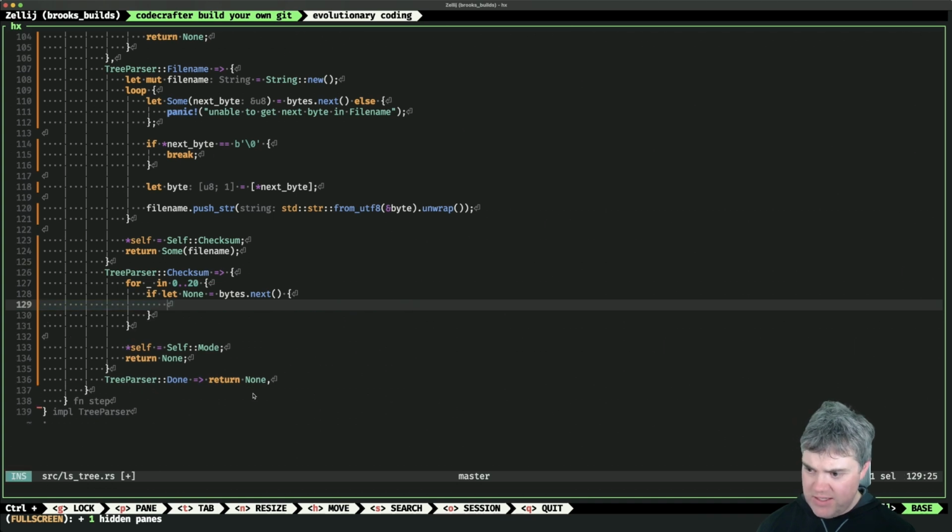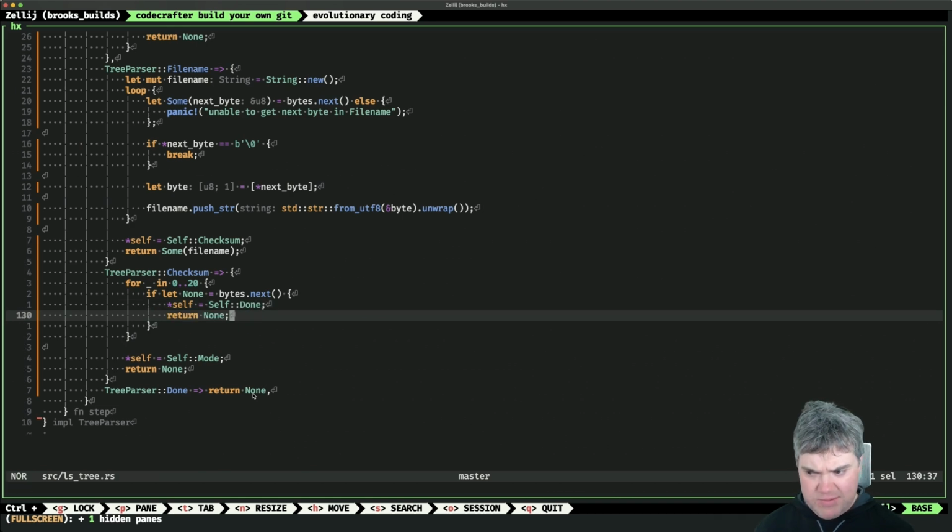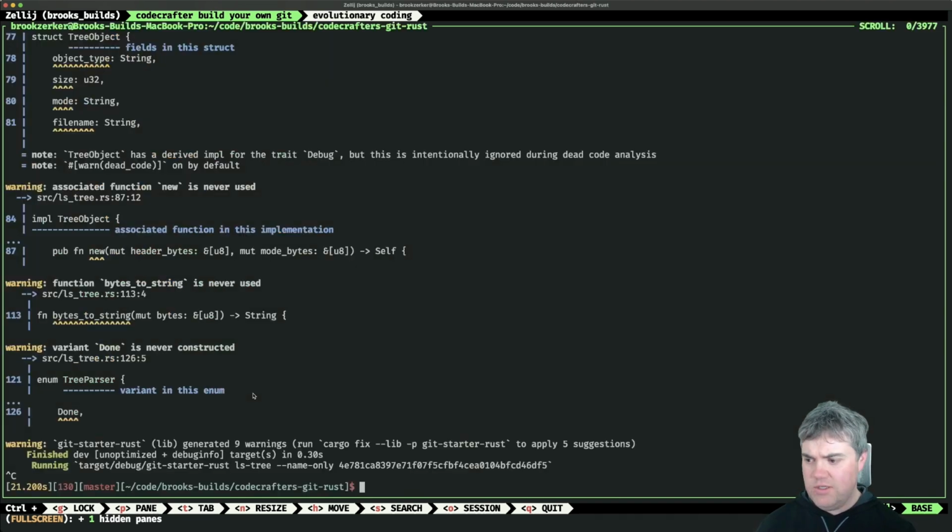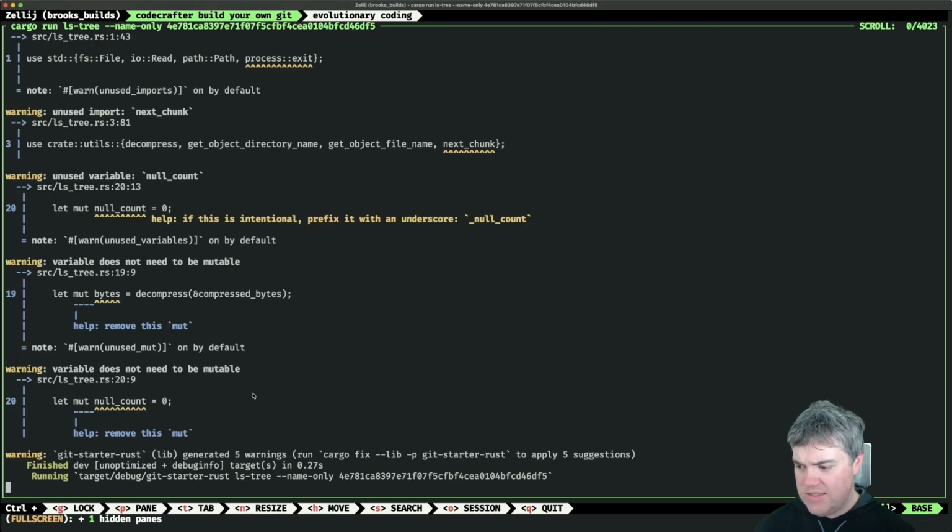So it's probably after the checksum, it probably returns none, and then we're gonna have to do a self equals we're done. But I'm guessing that that's not true, because this got into an infinite loop and none of the panics happen.